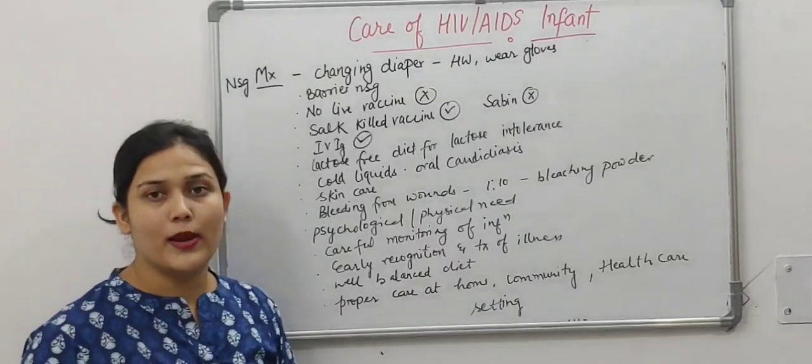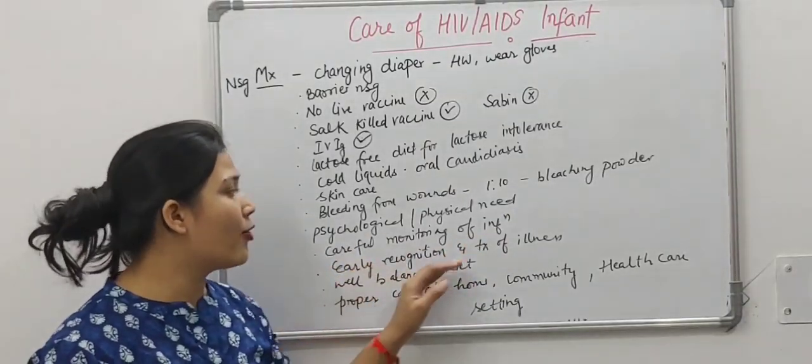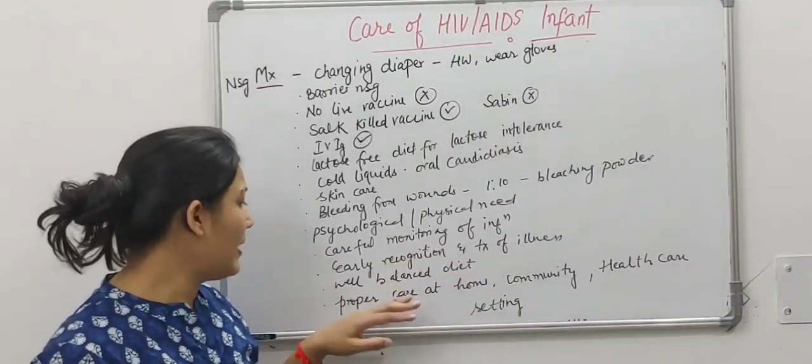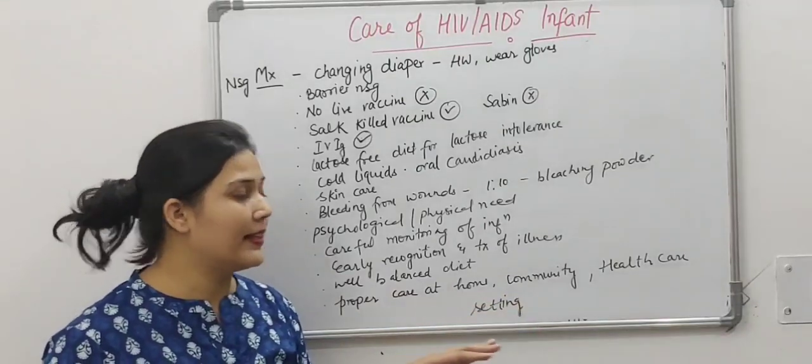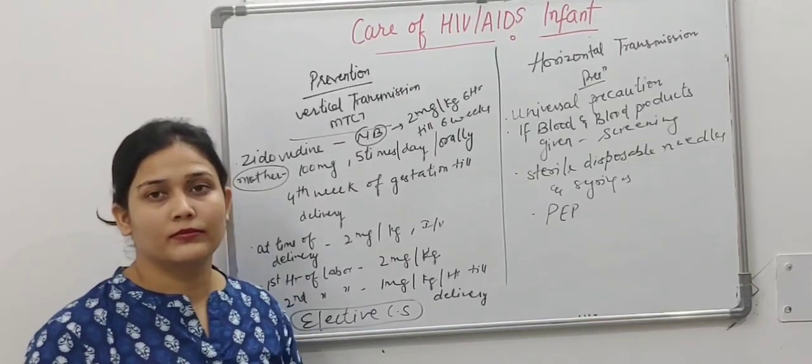Psychological and physical needs to be identified and managed. Careful monitoring of the infection should be done. Early recognition and treatment of illness. A well balanced diet to be given, and proper care at home, community and healthcare settings to be done. Now we will discuss the prevention.